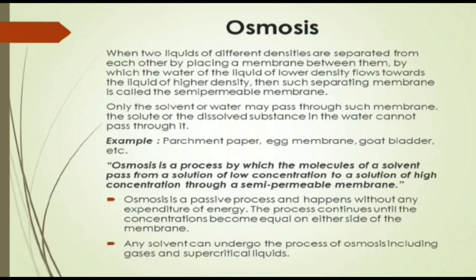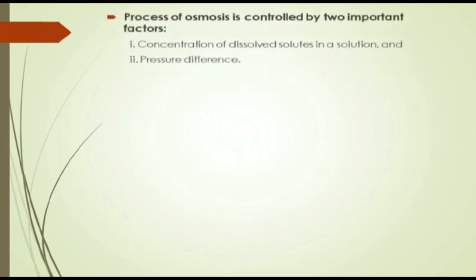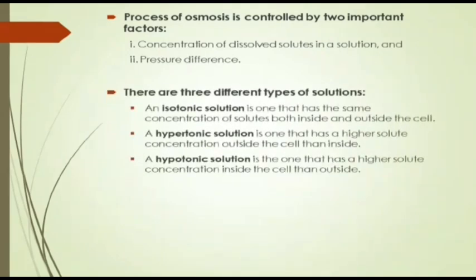It is said that osmosis is a process by which the molecules of a solvent pass from a solution of a lower concentration to the solution of a higher concentration through a semi-permeable membrane. Osmosis is a process without any expenditure of energy. The process continues until the concentrations become equal on either side of the membrane. Now let's talk about the process of osmosis that is controlled by two important factors. Number one, concentration of the dissolved solutes in a solution, and number two, the pressure difference.